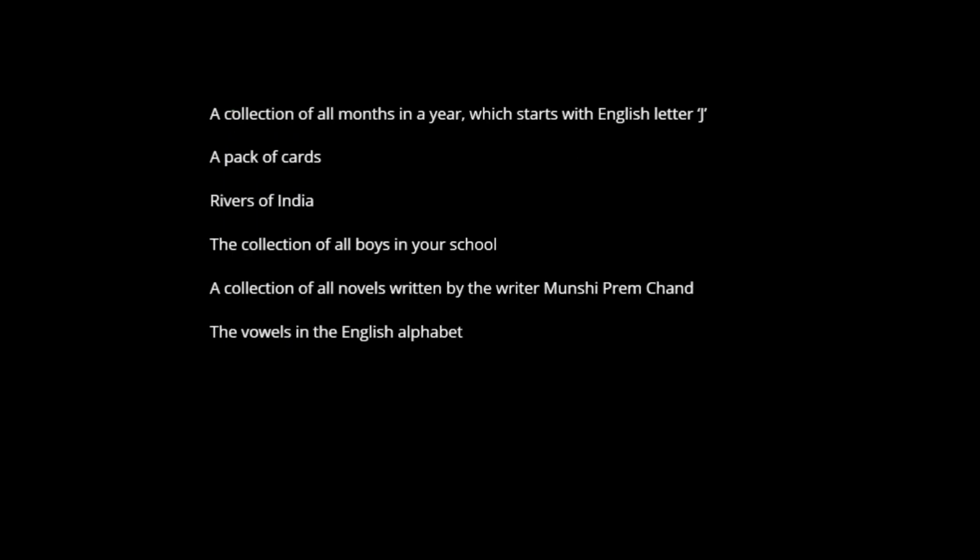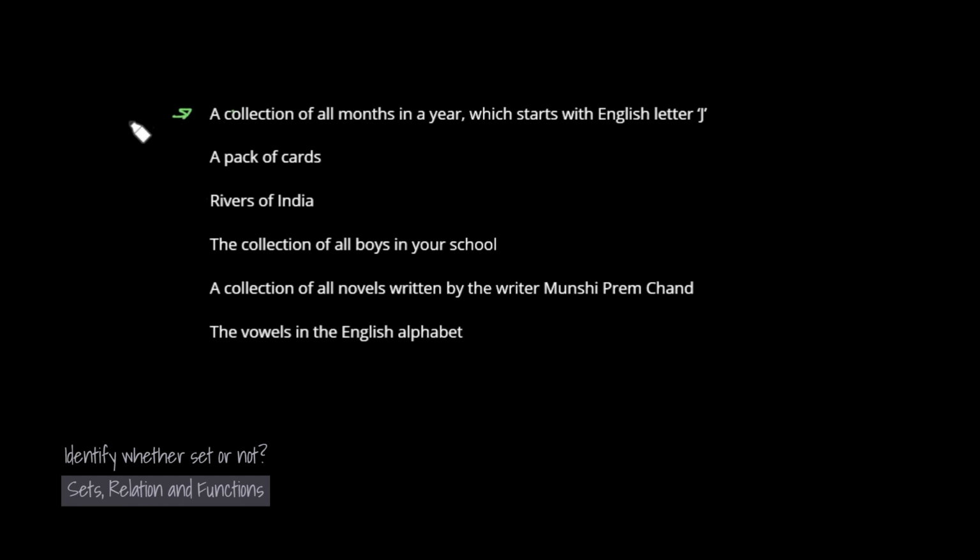Now again some collections are given, and we have to identify whether they are sets or not. Let us pick up the first question: the collection of all the months in a year which start with the letter J. We know that in a year there are 12 months.